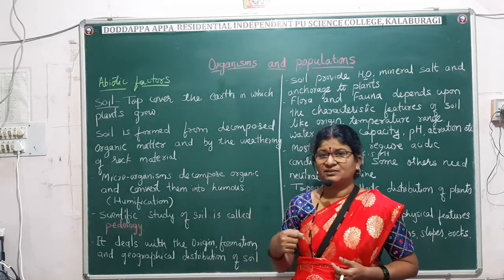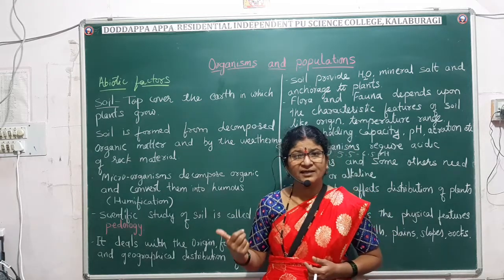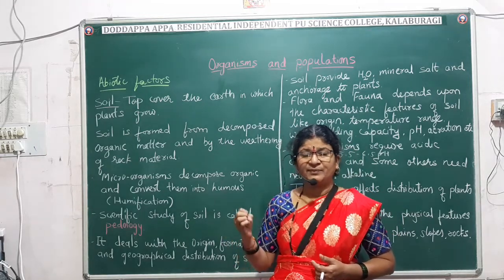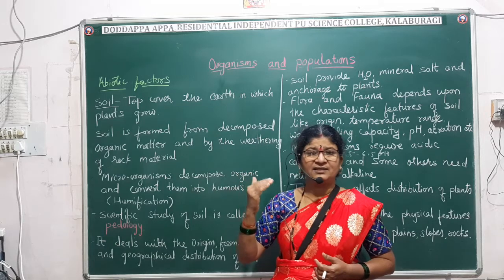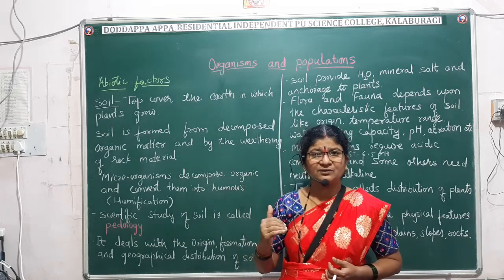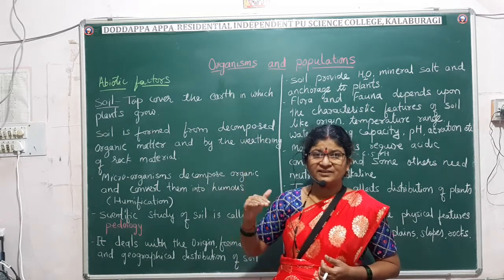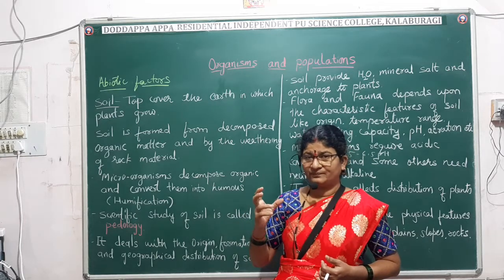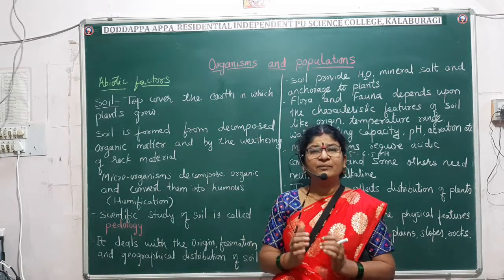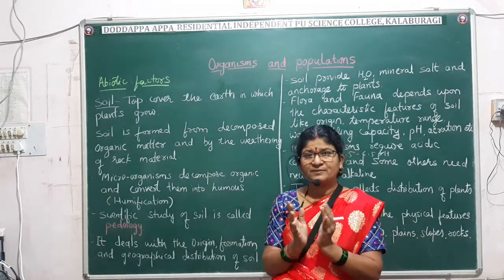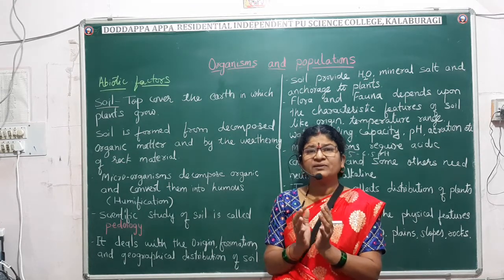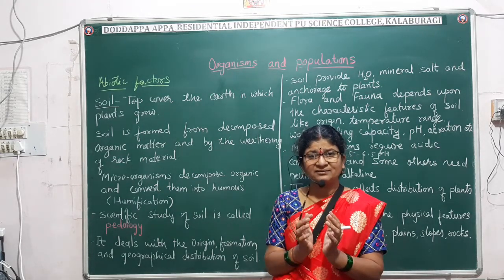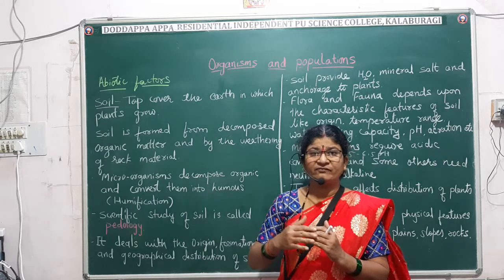Rock weathers due to atmospheric conditions. When the temperature is high, and suddenly in the winter it comes down, and sometimes it rains, these conditions make the rocks expand and contract. During the expansion and contraction, the layer of the rocks gets weathered.